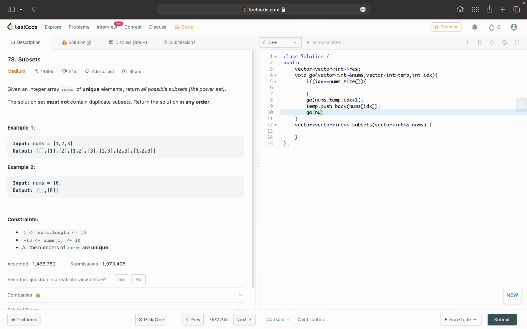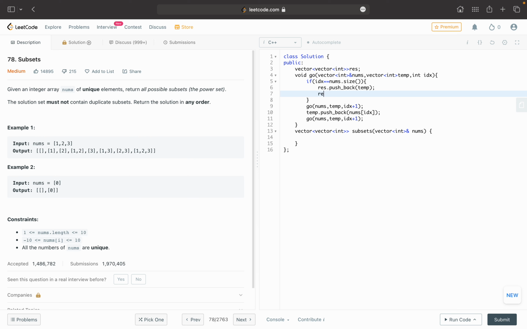Now I will call that function again. And when the index reaches nums size, then I have to return. Return means I will append this temp variable to result and I will return. Result dot push underscore back temp. Temp is my vector till now. Then return. I don't want to proceed further.